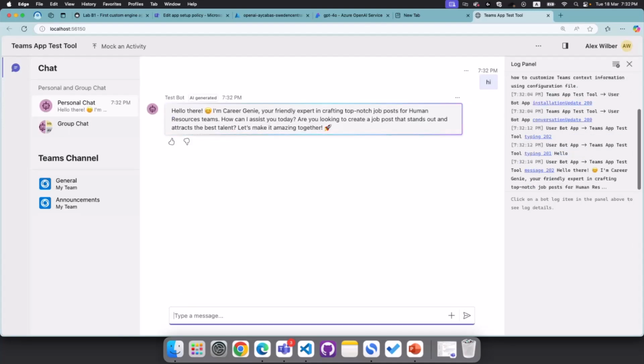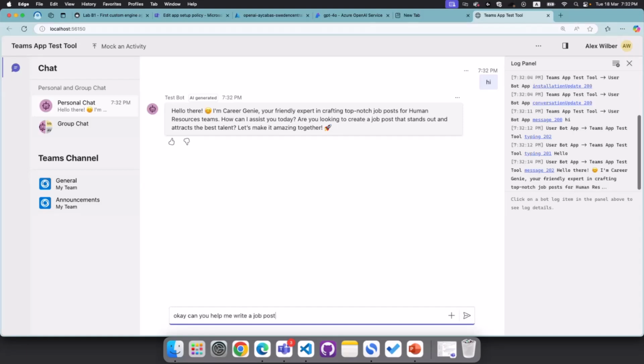If you haven't worked with the app test tool before, this is the environment that is mimicking Teams. That means that you don't have to deploy the entire experience of Teams. You don't have to create a Teams app ID, bot ID, etc. So everything is basically handled in this local environment where you're getting the mimic experience of the AI agent. Okay, so let's see the response. The response is saying, hi there, very friendly using emojis. I'm Career Genie, your friendly expert in crafting top-notch job posts for human resources. This looks pretty nice to me.